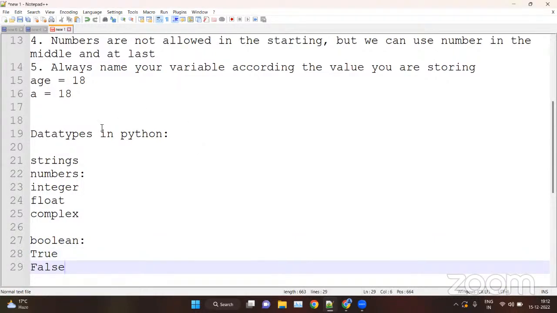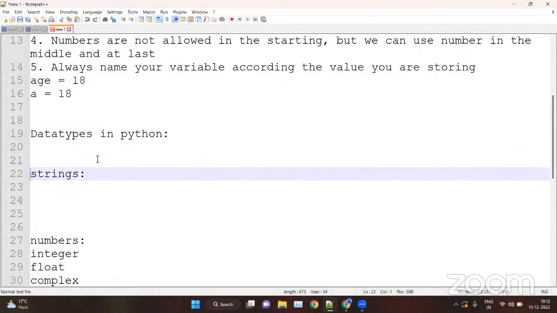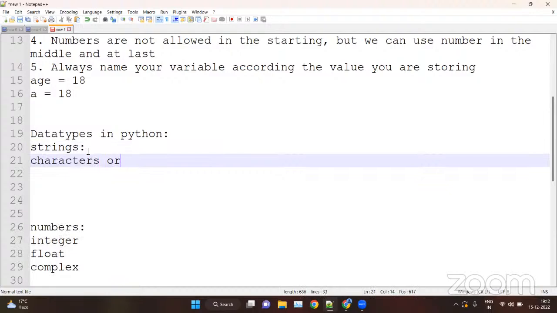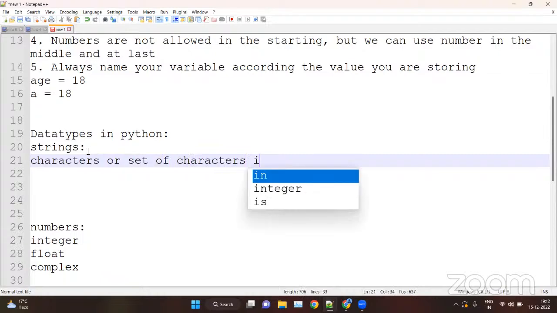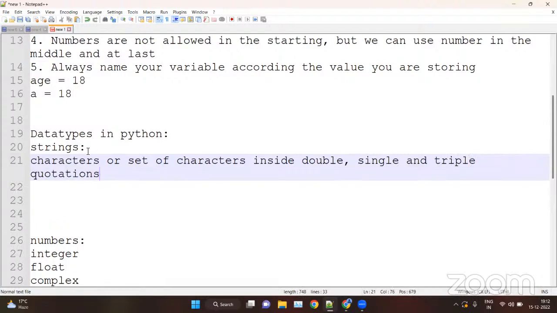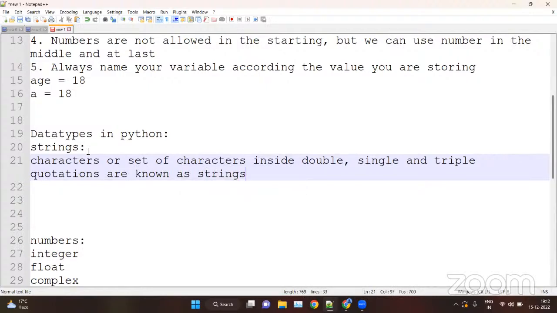So what are strings? Whatever you are writing inside quotations are known as strings. So we can mention a character or set of characters inside double, single, and triple quotations, and they are known as strings.